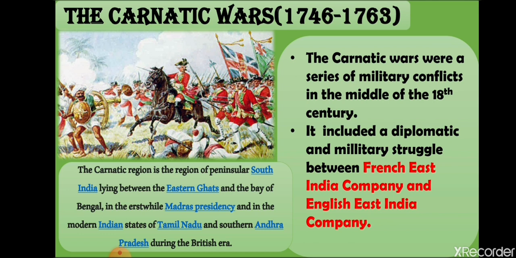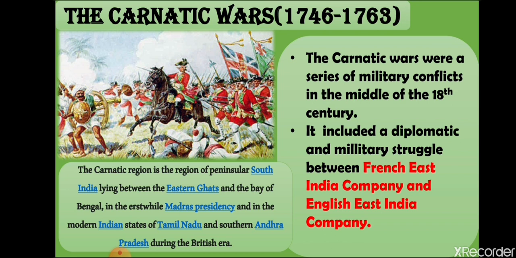Now, all of them wanted to become the Nawab of Arcot. Chand Sahib was willing to become the Nawab of Arcot, and Nasir Jung was also willing to become the Nawab of Arcot. What happened? Muzaffar Jung and Chand Sahib were able to capture Arcot. Meaning, those who were with the French were able to capture Arcot.